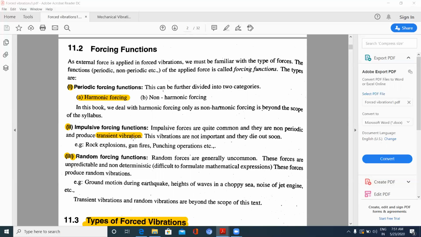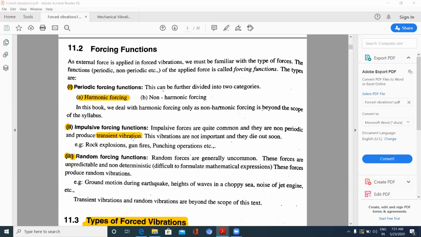Just like we have seen in free vibrations, small x is equal to capital A e to the power of minus zeta omega t sine of omega t plus phi. This equation comes under transient vibration, which lasts for a small period of time initially, then it diminishes.